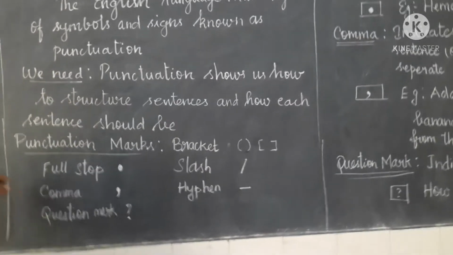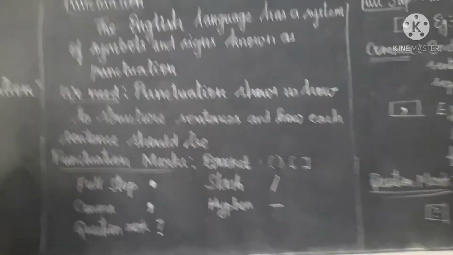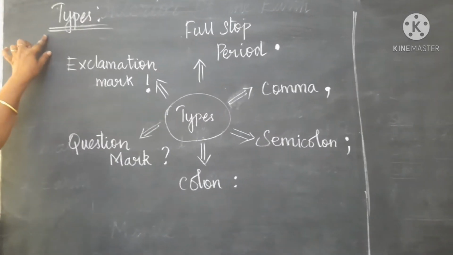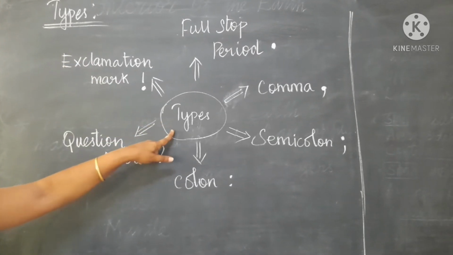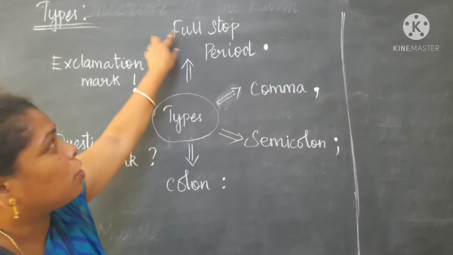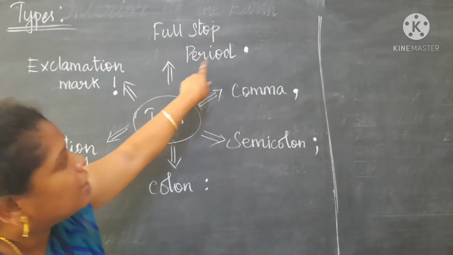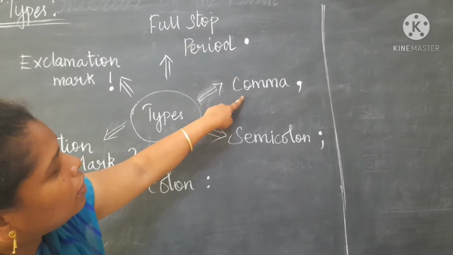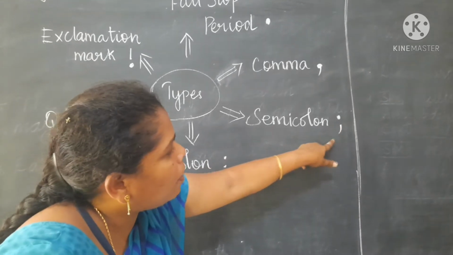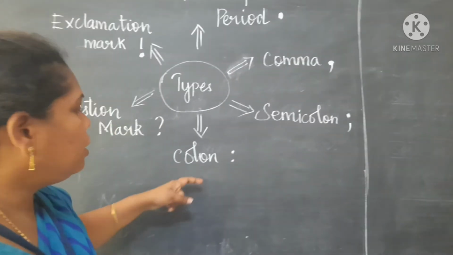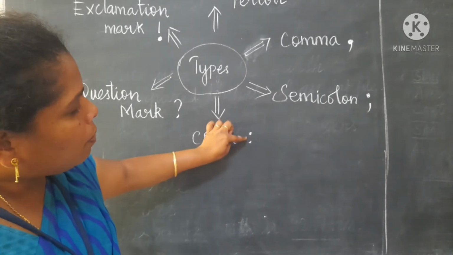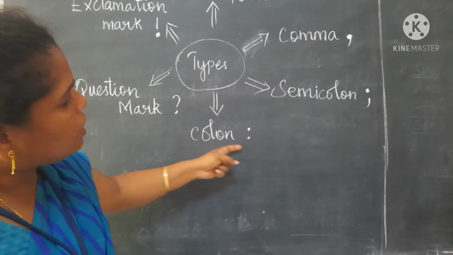Now we are going to see the types of punctuation. Full stop can also be called a period. See the symbol. Then comma, see the symbol of the comma. Then semicolon: a dot and a comma together we call a semicolon. Then colon: two full stops, one up and one down, we call it a colon.